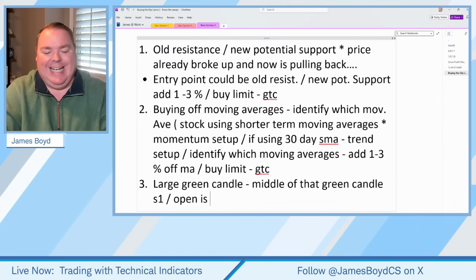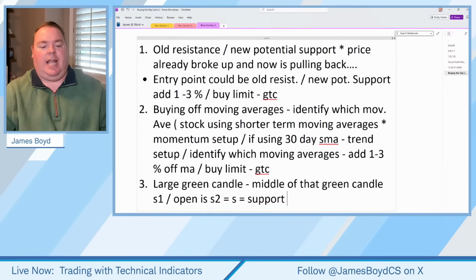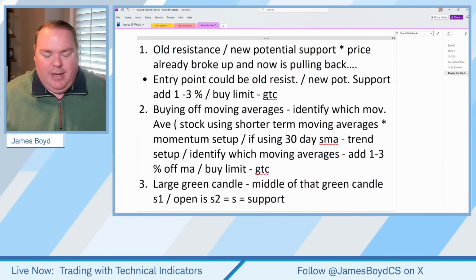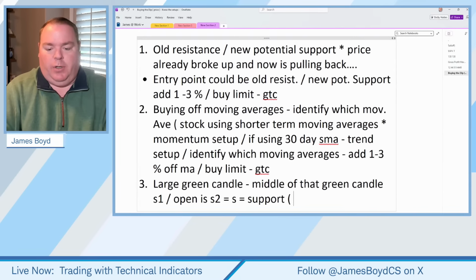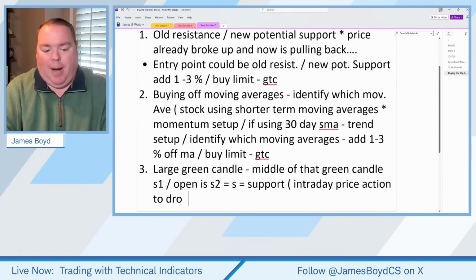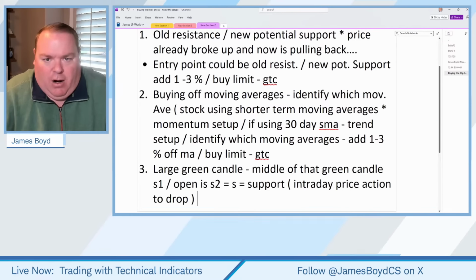The open is S2. S equals support. Just a quick abbreviation. So if someone says, hey, I had a large green candle yesterday, this is where we're looking for the intraday price action to drop. And to drop down where?